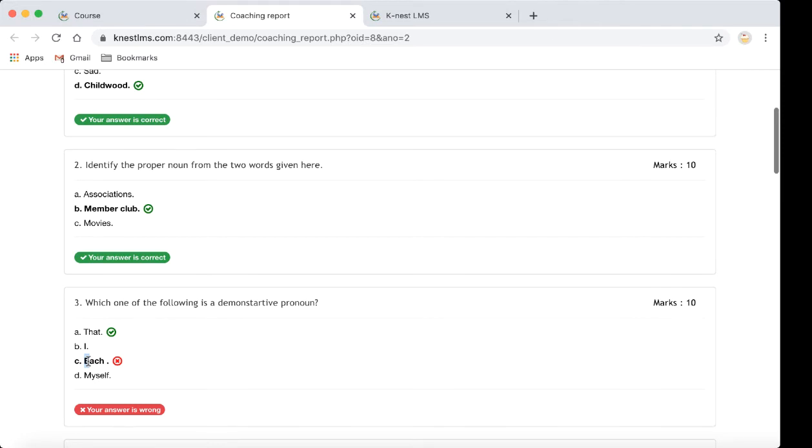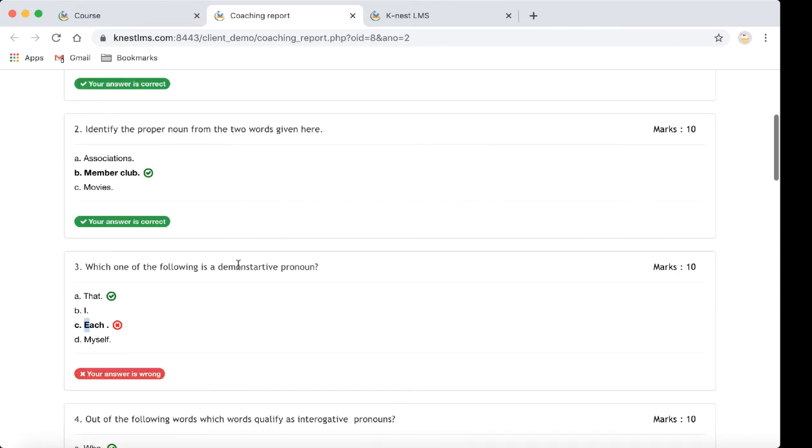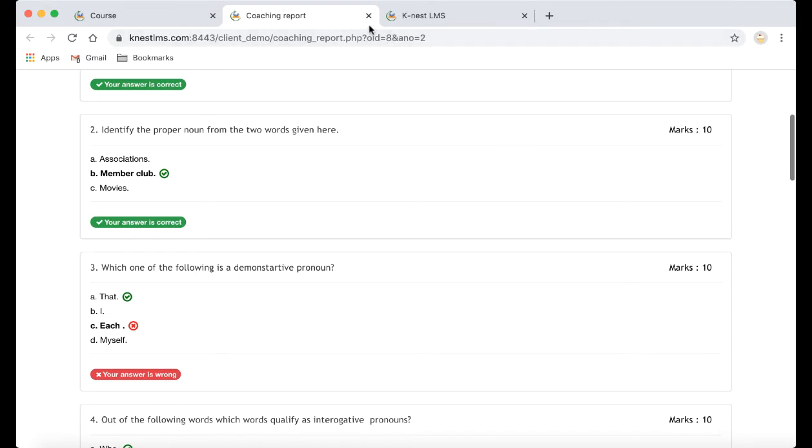However, note that such coaching reports are shown only once you complete your course or if you have exhausted all your assessment attempts. So it is certainly not shown for active courses, that means where you still have some assessment left. Otherwise, one can see the answer here and try the assessment, right? And also, administrator has an option to keep the coaching report open for a given offering. Like for example, if the administrator wants that coaching report should not be shown to the learners, he or she has an option to disable it also. Fine, that is about coaching report.